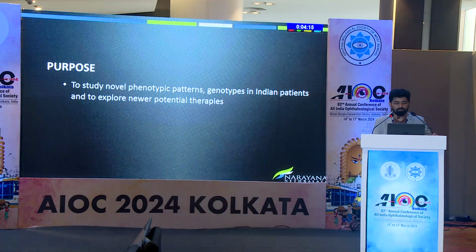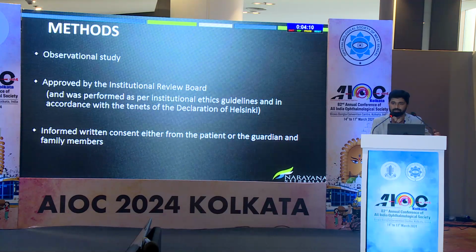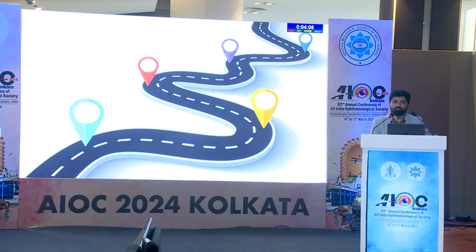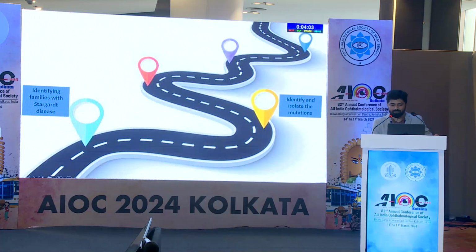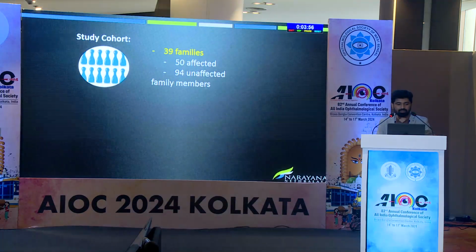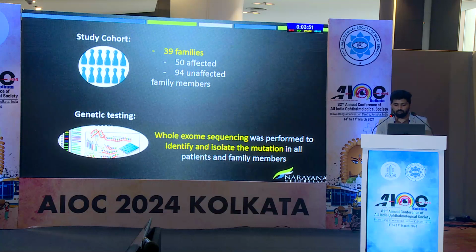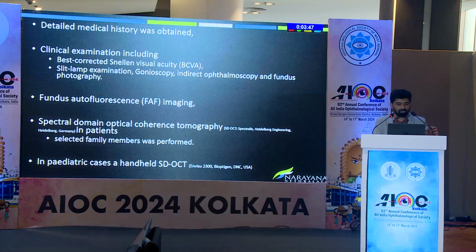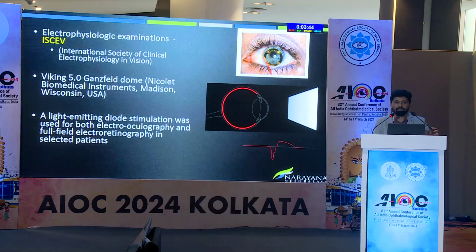Purpose of our study was to report novel phenotypic pattern genotypes in Indian cohort. This was an observational study. So this was the roadmap for our study: identifying families with Stargardt disease, identify and isolate the mutation, studying this mutation in cell lines, how to repair this mutation, and how to monitor the repair. So our study cohort had 39 families, among which we used whole exome sequencing to identify and isolate the mutation. So all patients, as I told, underwent detailed examination and electrophysiological tests were done wherever it was required.